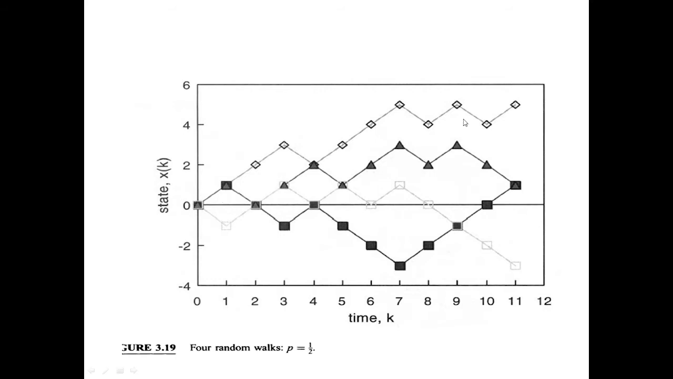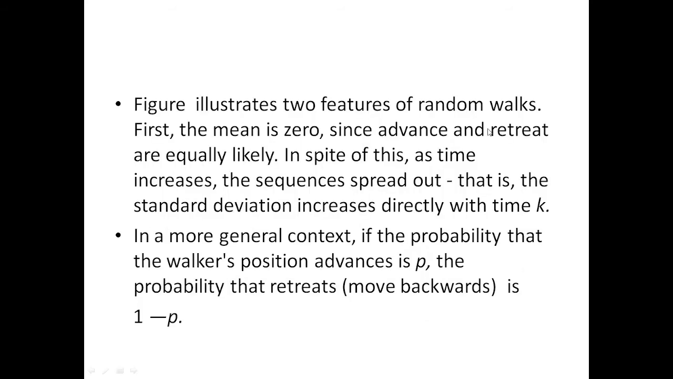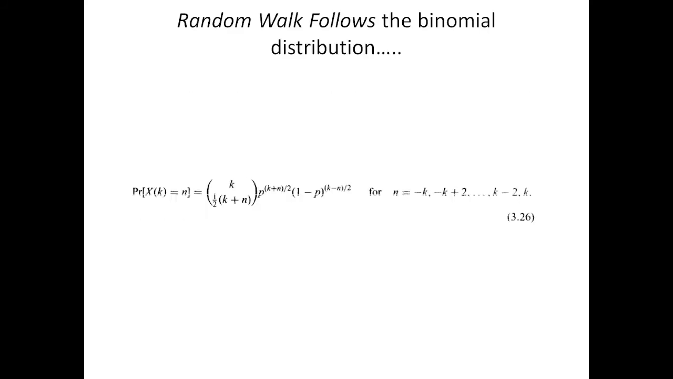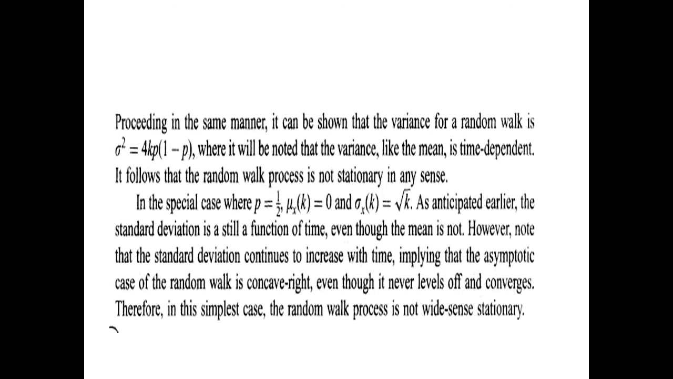But the standard deviation is increasing. The spread is there from this 0 value. So standard deviation is a function of time, whereas mu, the mean, is not a function of time, because whatever may be the time, it can either move plus 1 or minus 1, and so the mean is 0. Okay, so that is all about the random walk.